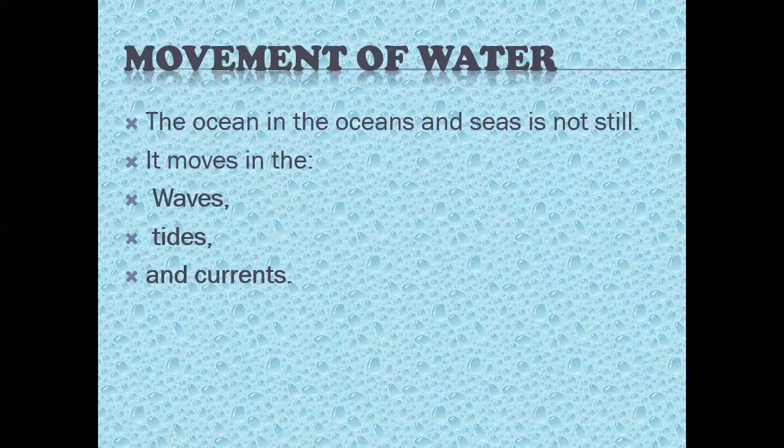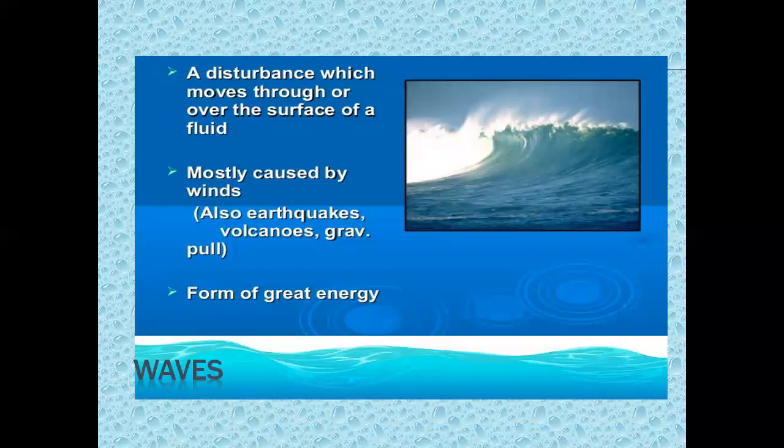Movement of water. The water in the oceans and the seas is not still. It is moving all the time in the form of waves, tides, and currents. These are the movements of water on the surface of the oceans and seas. A wave is a disturbance which moves through or over the surface of a fluid, mostly caused by winds.